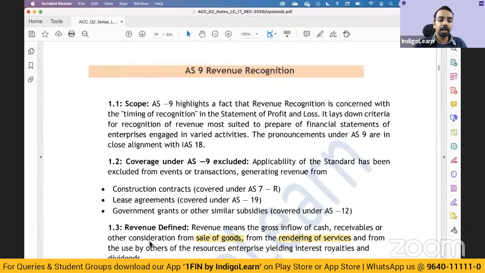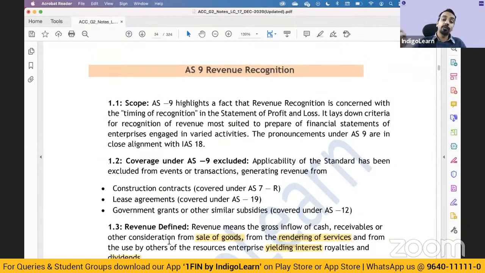So these are all classified as revenue. If you sell goods and get an amount from the customers, that is defined as revenue. If you have provided services and get some money from the customers, that is considered revenue. If you are a banking company, you have lent money, you get interest, that is revenue. If you have invested somewhere, you get dividends, that also is revenue, right?